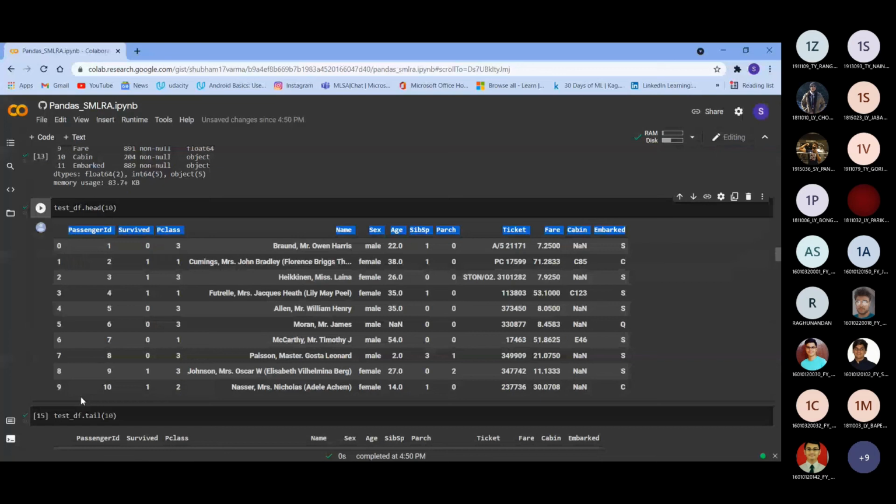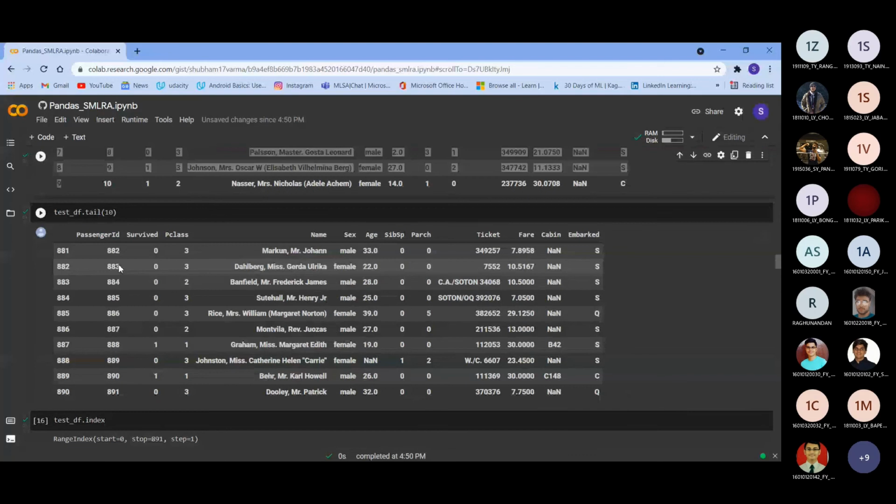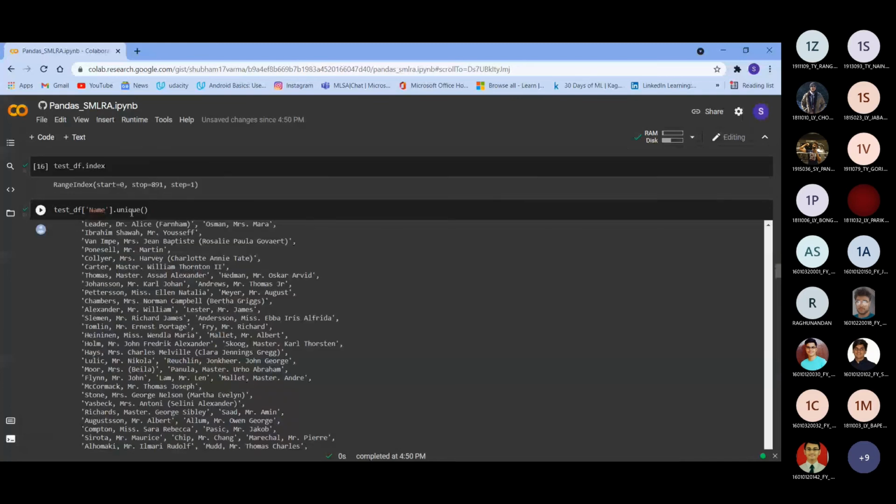This function is called the dot unique function. What it does is it gives you the unique values of the column. As you can see here, I have taken the name column of the data set, and I have printed the unique values of the column. So all the unique names that were present in the data set were printed here.